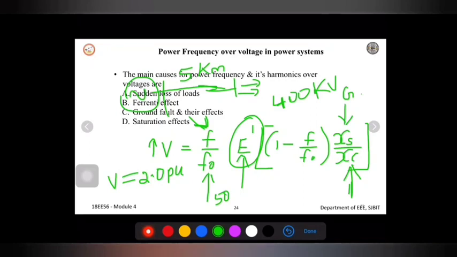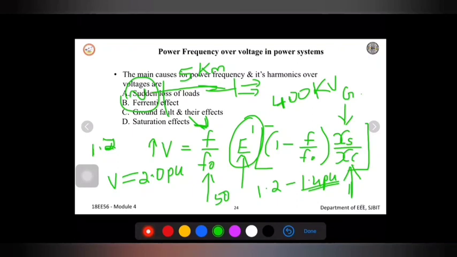Okay. And we may have some reactive power generation of the line, and the shunt reactor may also reduce the voltage up to 1.2 to 1.4 per unit. So this is the short circuit voltage that will be present within the system because of the reactive power generation in the line, because of the shunt reactor, and maybe because of some other parameters, where the voltage will be reduced up to 1.2 to 1.4 per unit.